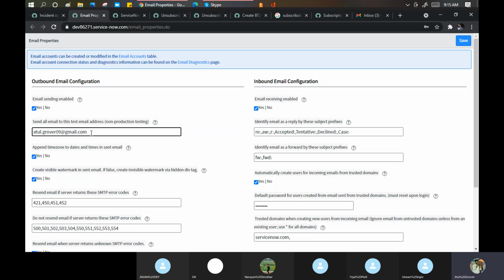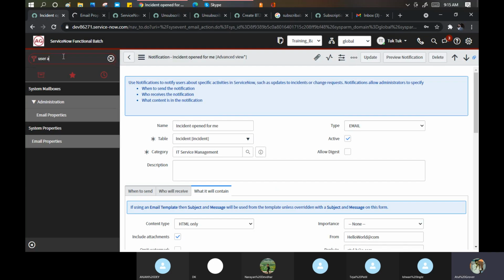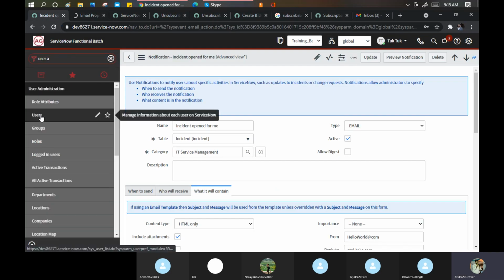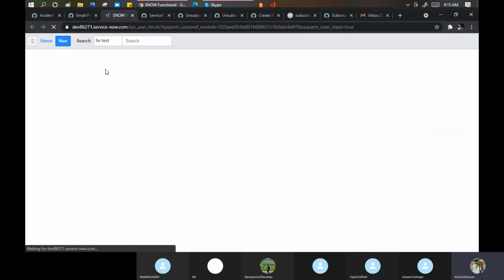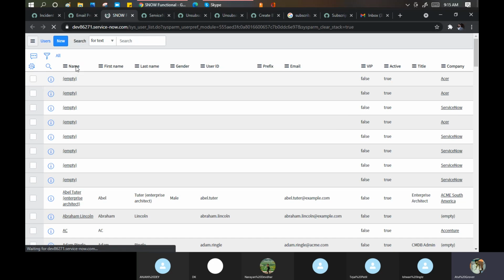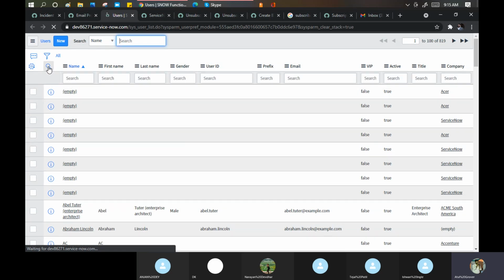Okay, clear. Let me remove this and save, and let me go to the user admin and open it. Where is my user? Because I need to show you as well.